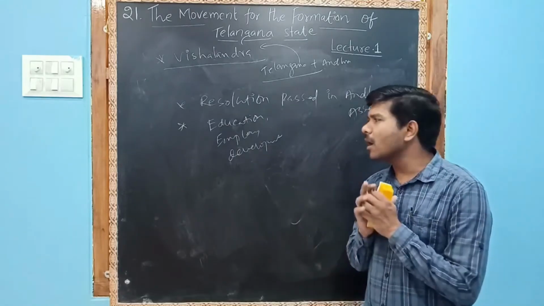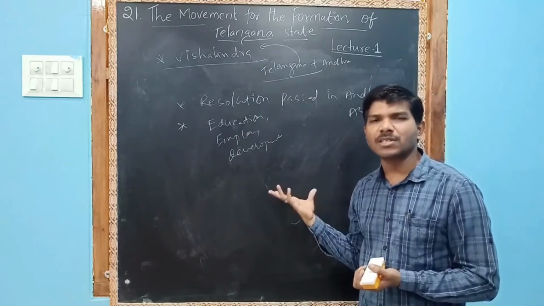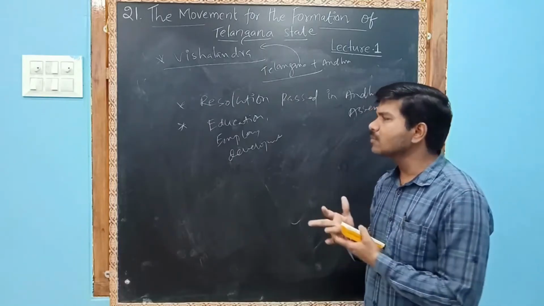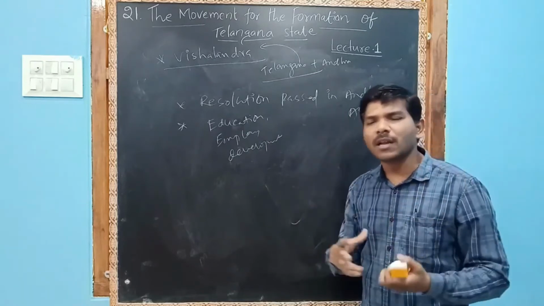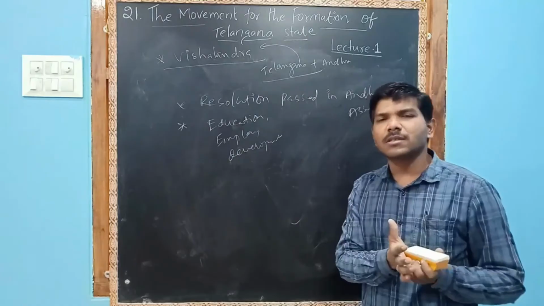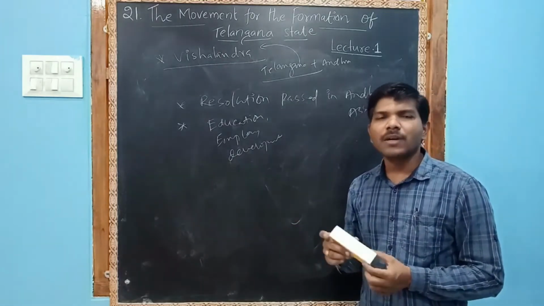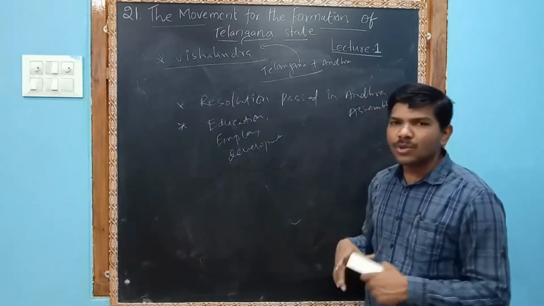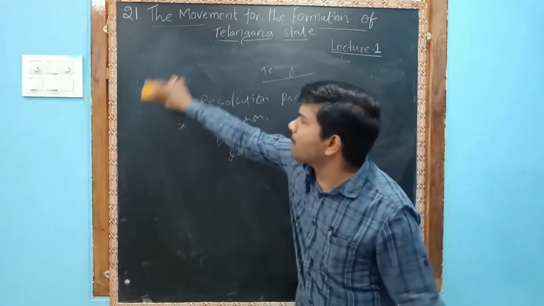So these people were afraid, and moreover, irrigation also. Maybe in irrigation also they will take most of the water. They may not develop Telangana. So there were a lot of positives and negatives. Andhra people were requesting us to accept this proposal, but Telangana did not accept. Finally, the union government took the initiative and forced the Telangana leaders to accept this proposal.